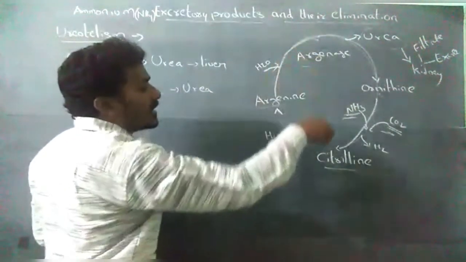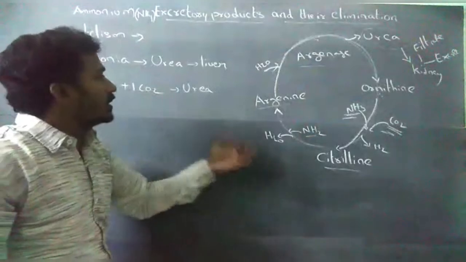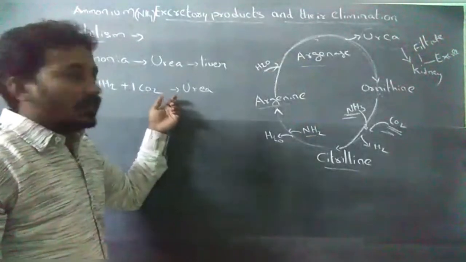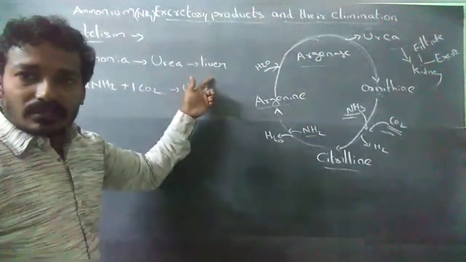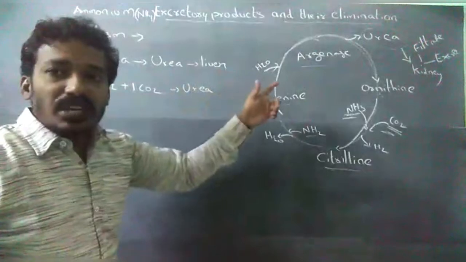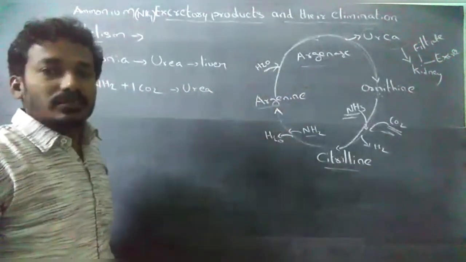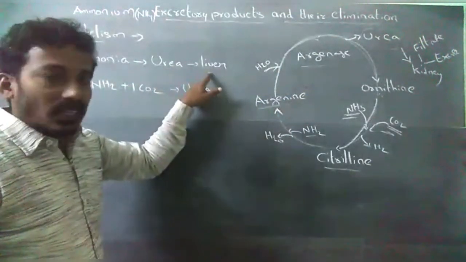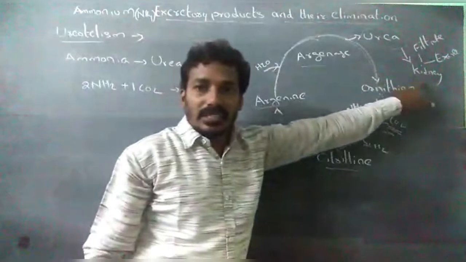This is the ornithine cycle. The ornithine cycle occurs in the liver. Urea is formed in the liver and urea is eliminated in the kidney.